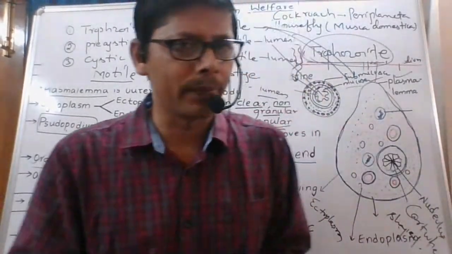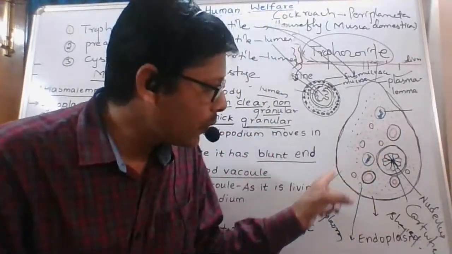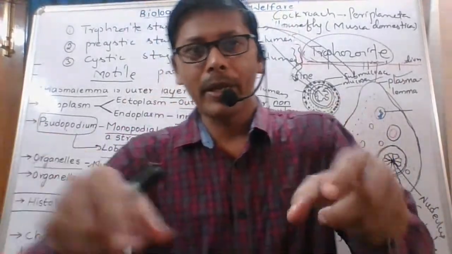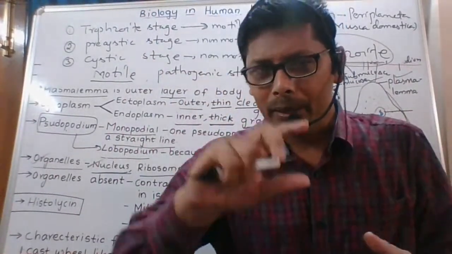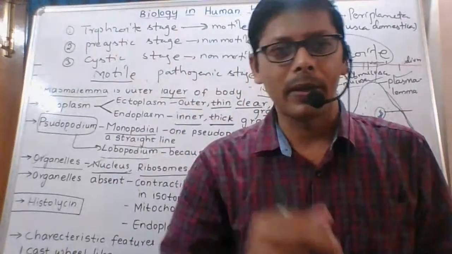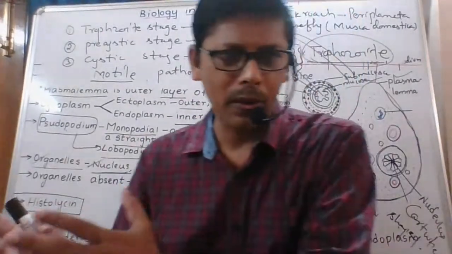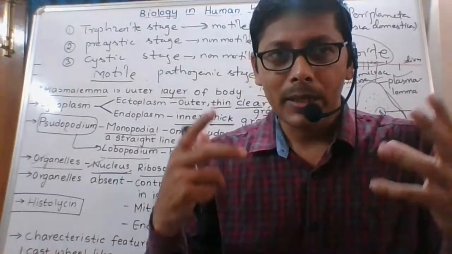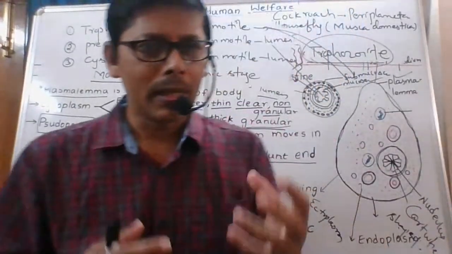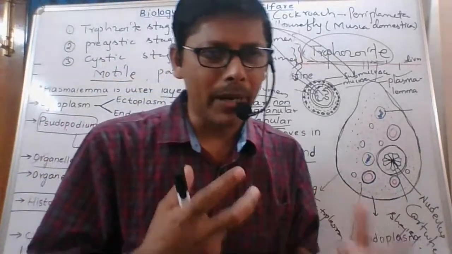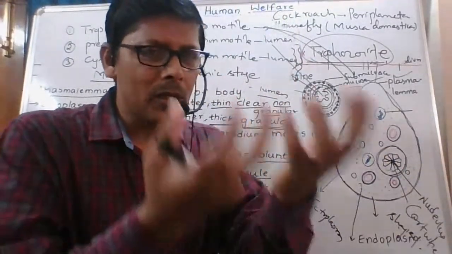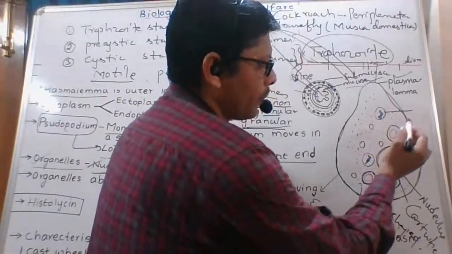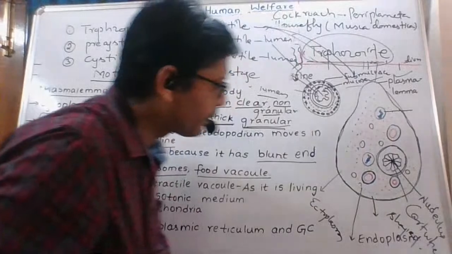This trophozoite state also eats the useful bacteria in our large intestine. What do we call that bacteria? We call it intestinal flora. Flora and fauna: flora means plants, fauna means animals. That intestinal flora, that means bacteria, is also ingested by this trophozoite. That's why this is the food vacuole. This is the food vacuole.